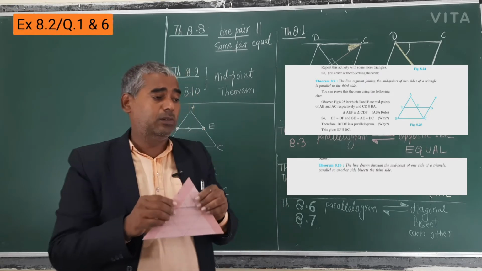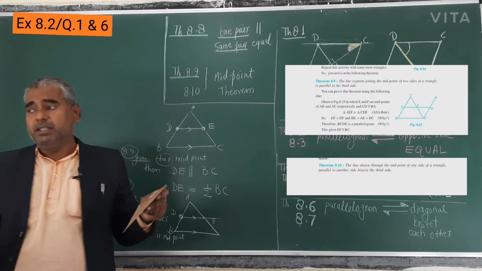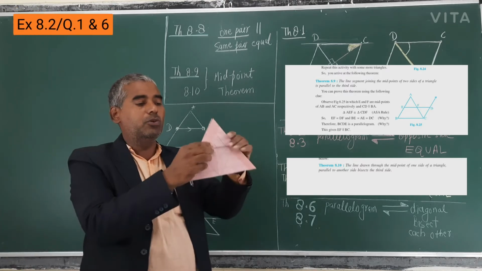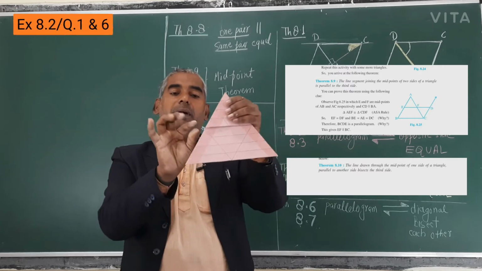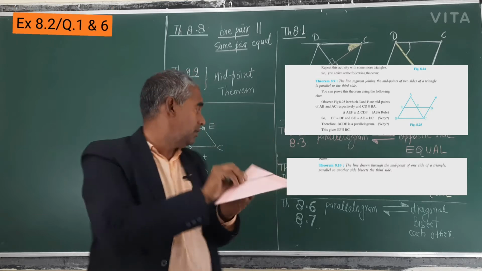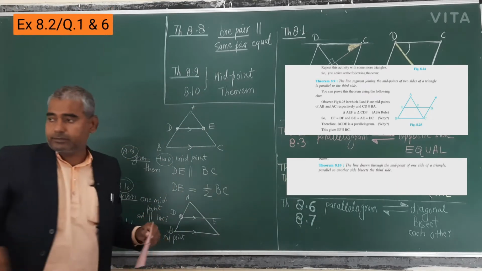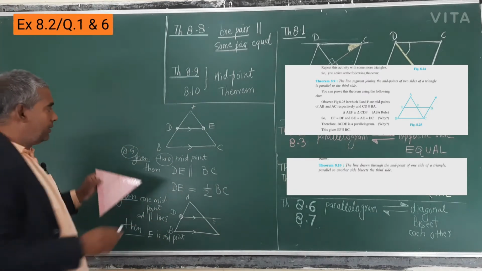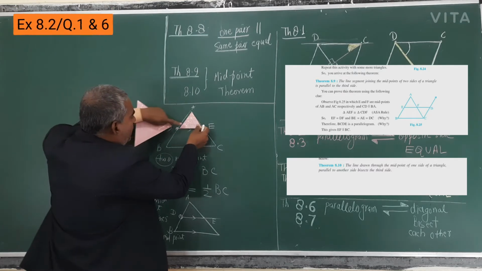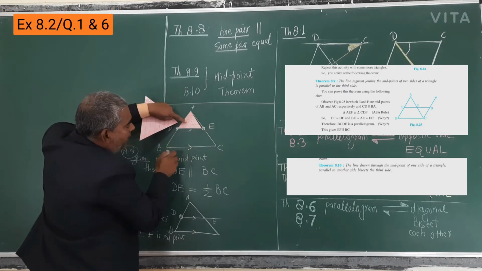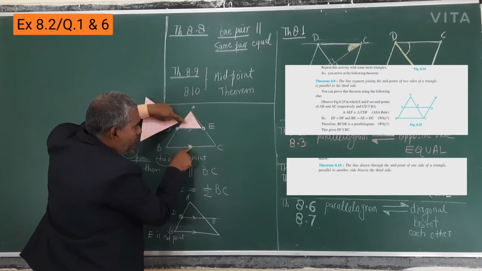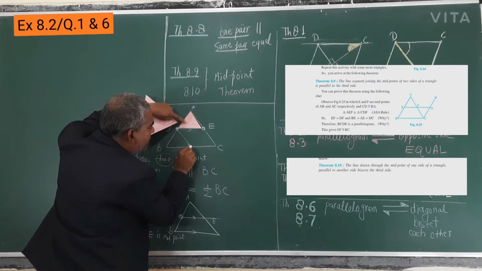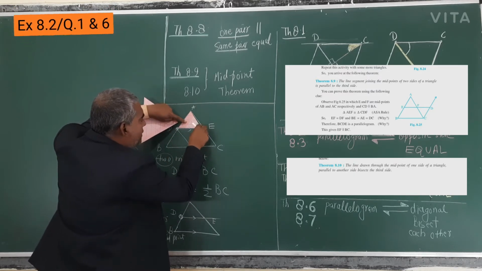Why is it so? It's not any amazing thing. Okay, I may show you. This is one part, just like here. This is one part. Here 3 parts are there. If you take the midpoint of this now, and you join this, you will get 4 triangles of equal area.